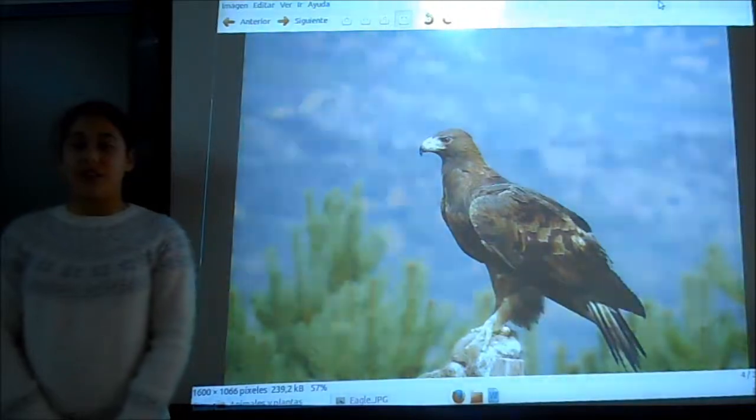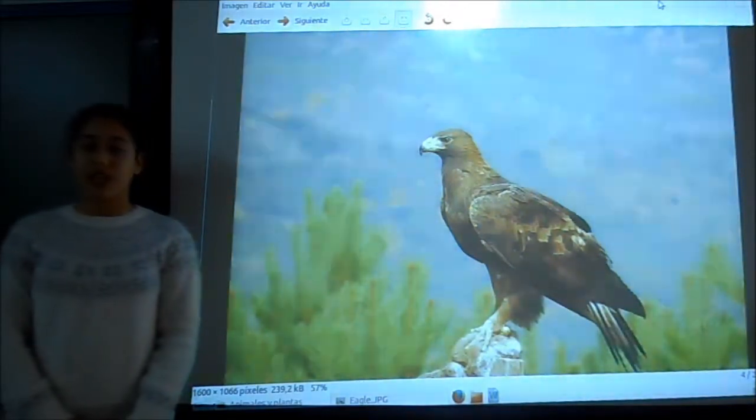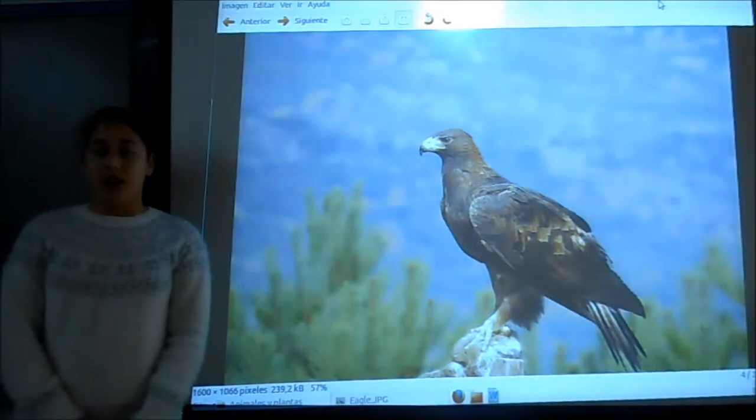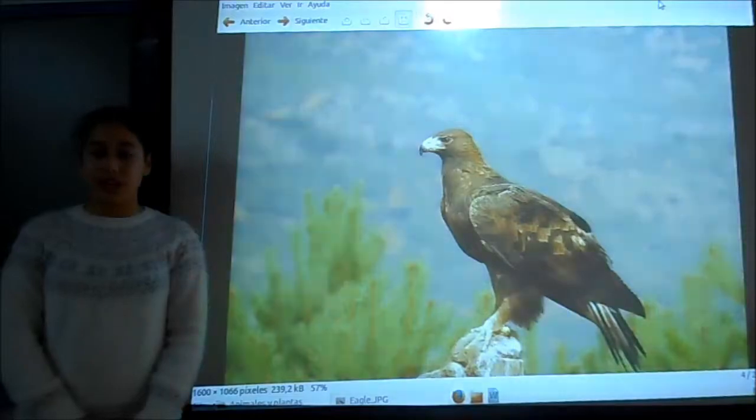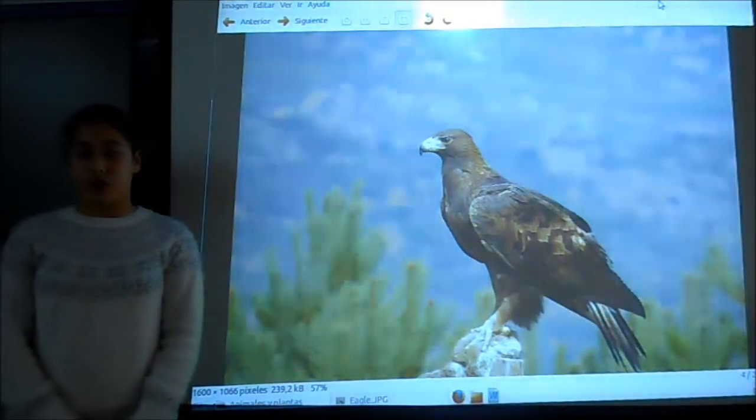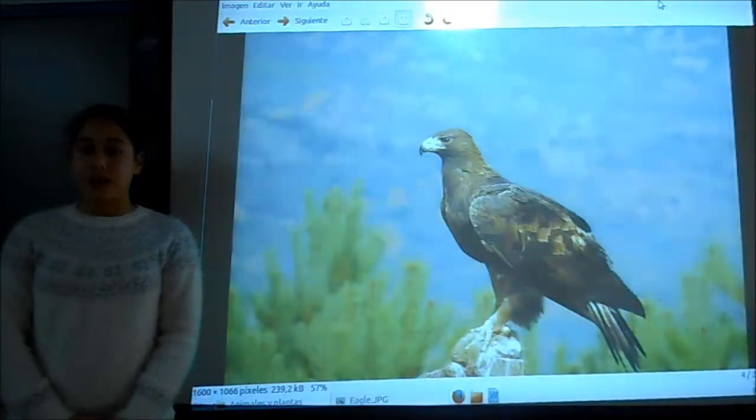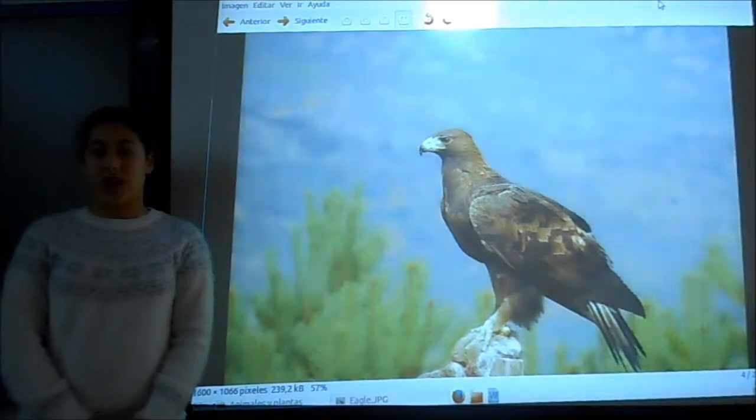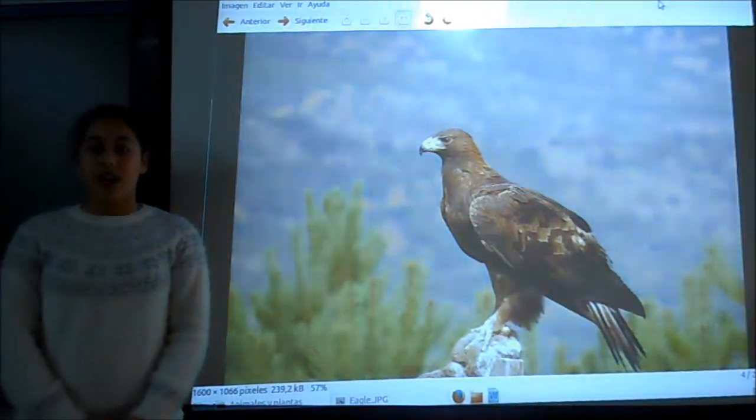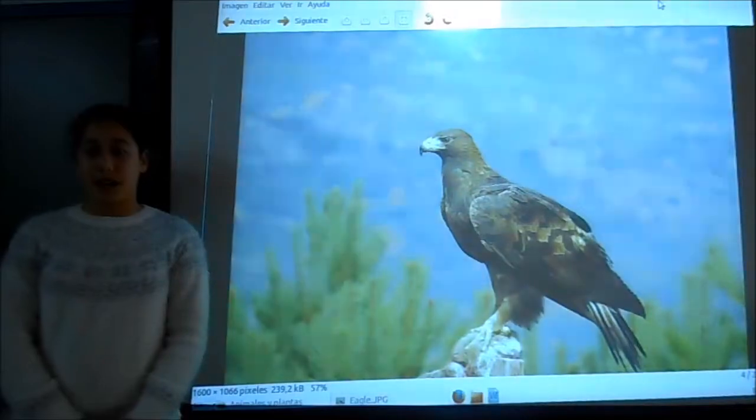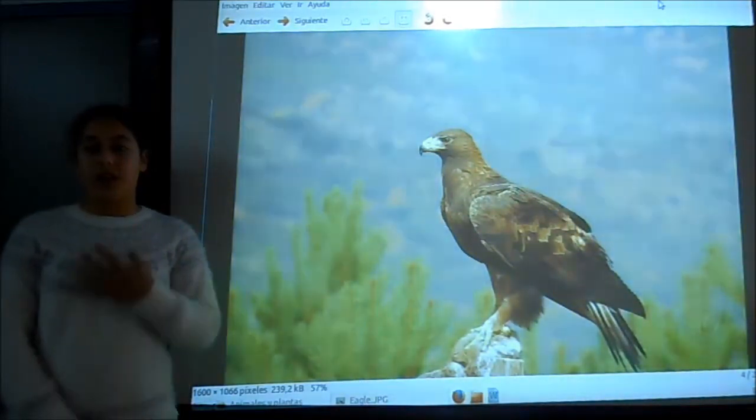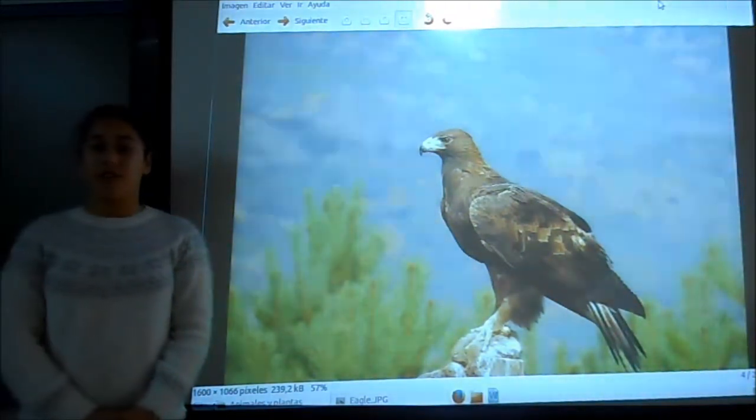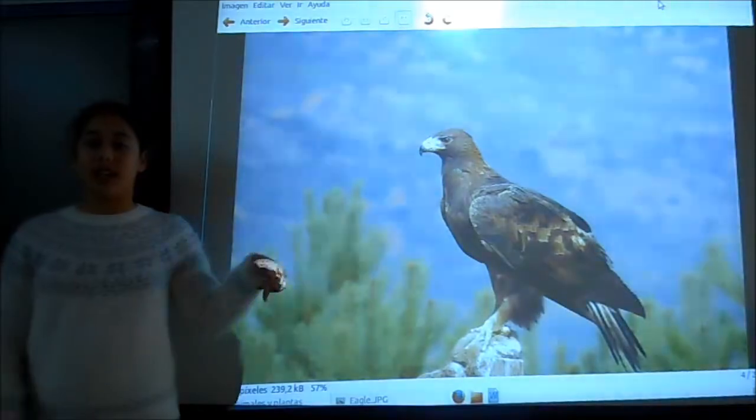I am going to describe an eagle. These living things are vertebrates because they have got bones and a spinal column. This animal eats other living things. They are heterotrophs. This animal grows inside an egg. Because of that, they are oviparous. They are carnivores. This animal is a bird because it breathes with lungs, is covered with feathers, and has got 2 legs, wings, and a tail.